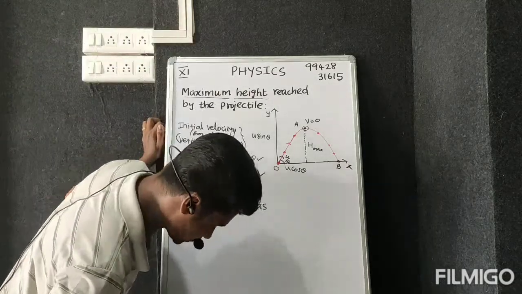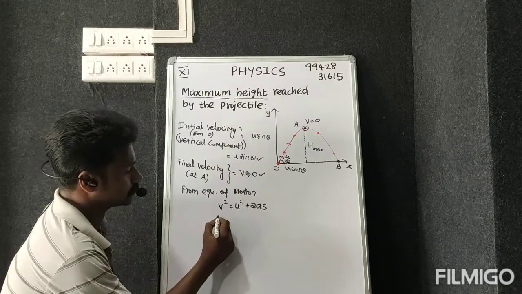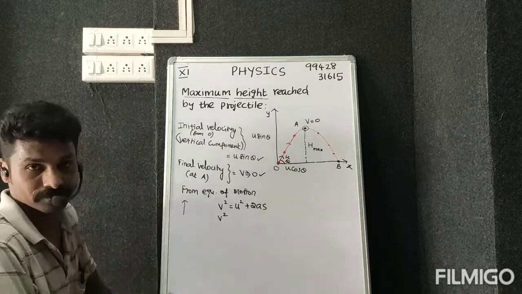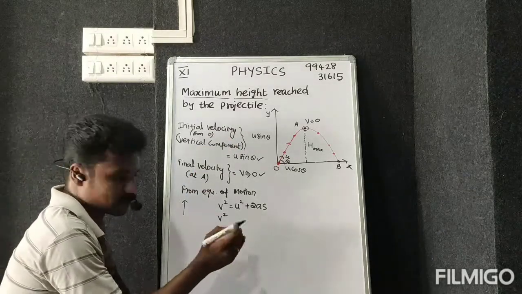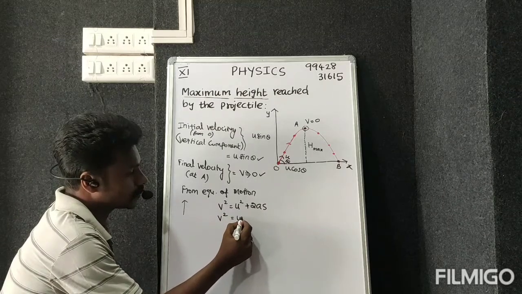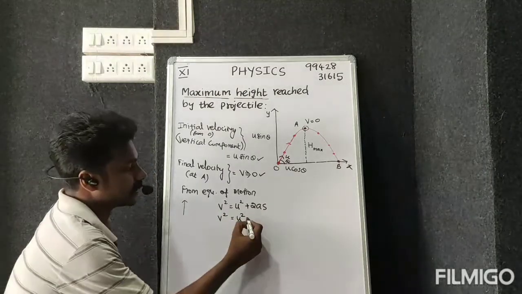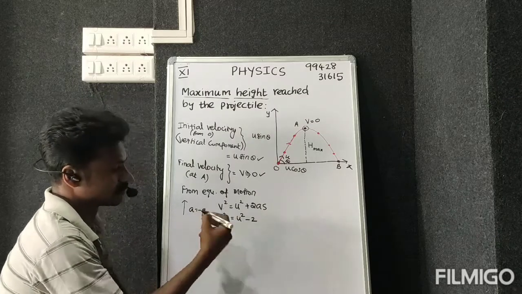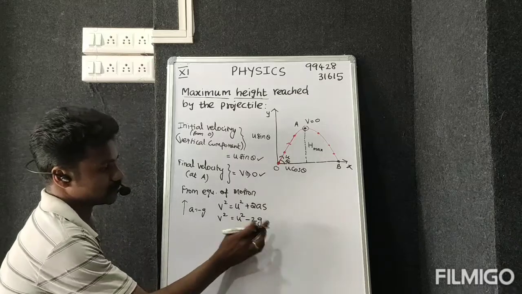Now please listen. Because the object is moving in the upward direction, the acceleration is opposite to gravity, so the acceleration becomes minus g.